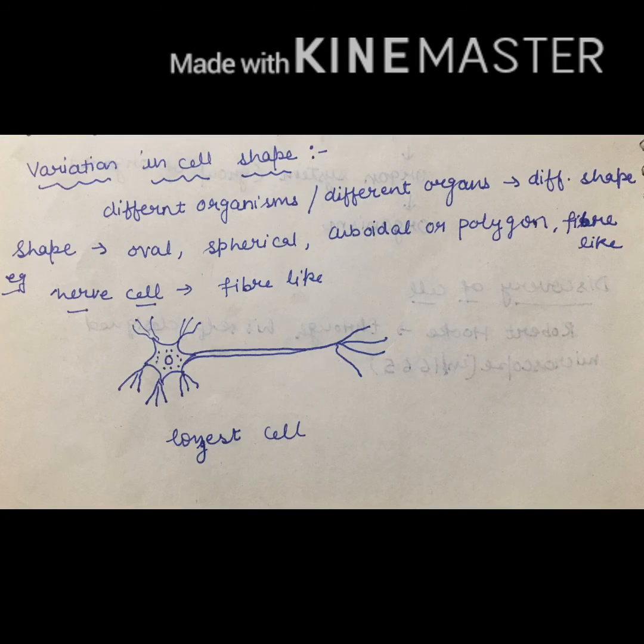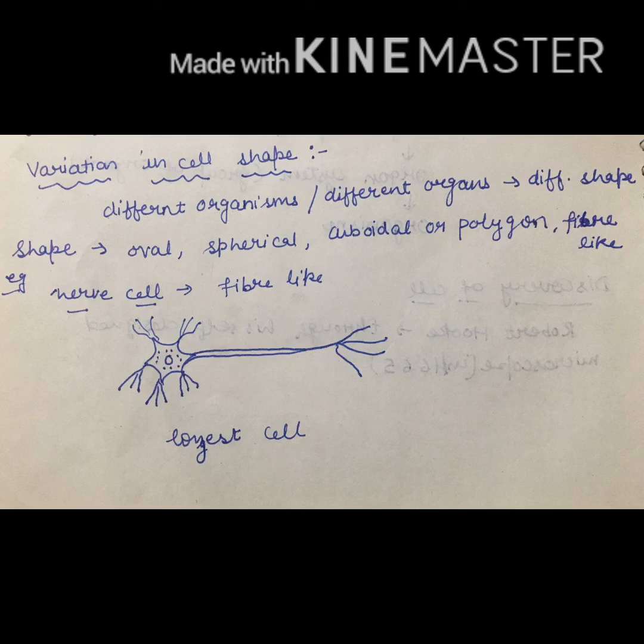Next is variation in cell shape. First we studied the variation in cell number. Now we will study the variation in cell shape. The shape of a cell may be any. It may be oval, spherical, square, cuboidal, polygon or fiber-like. So different organisms, even different organs, can have different shapes.